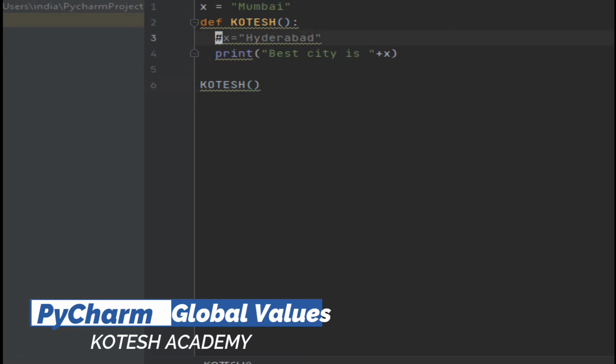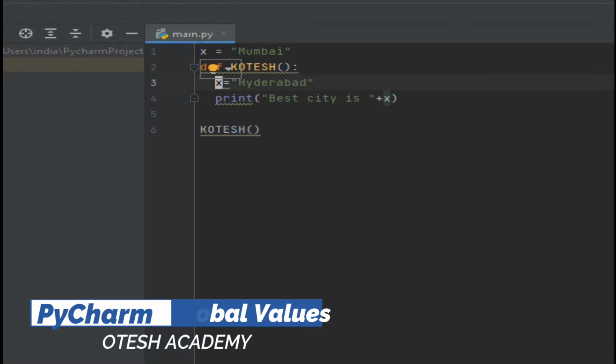The next one is the same example, with the same variables inside the function and outside the function.